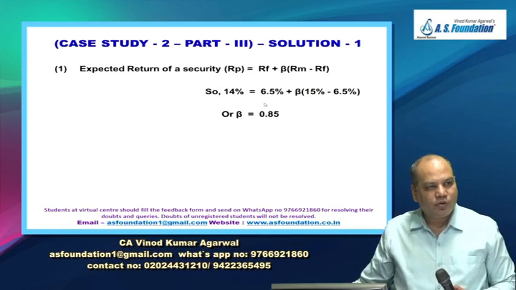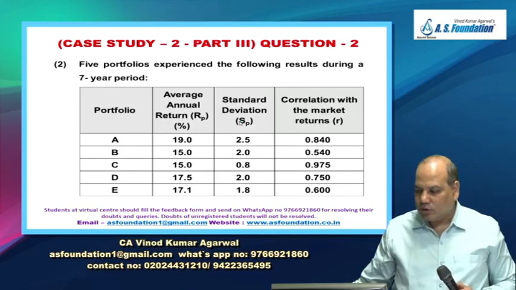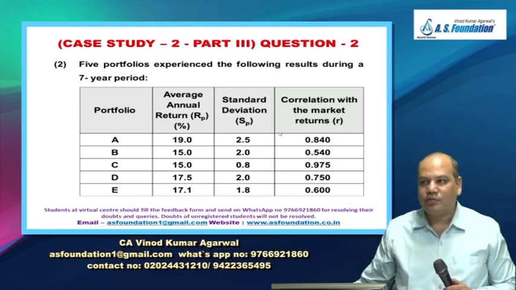This is a problem from the portfolio management chapter. Will you be able to solve? Do it as homework. Check the answer later. Five portfolios experience the following result during a 7-year period. Remember, yesterday you have done a similar problem. A, B, C, D, E, return, standard deviation, correlation. And I took a similar problem in the class.